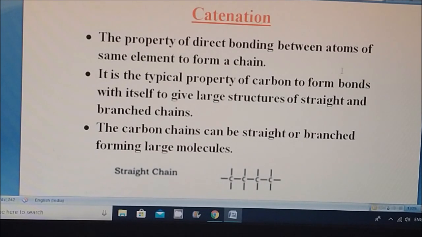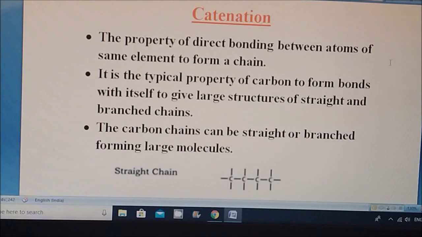Up to this minute, I have given some points as an introduction to catenation. Using these ideas, we are able to frame the definitions and some properties of catenation compounds. First of all, let us come to the definition. What is catenation? It is the property of direct bonding between the atoms of the same element to form a chain.